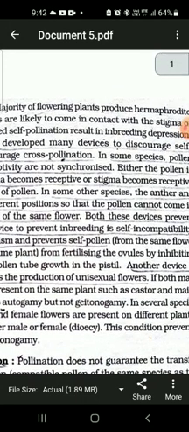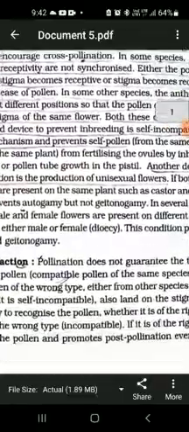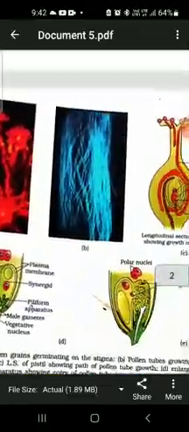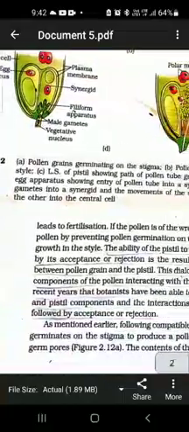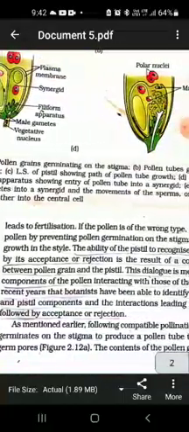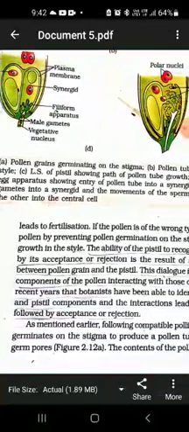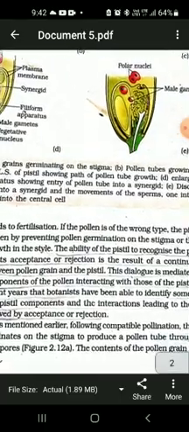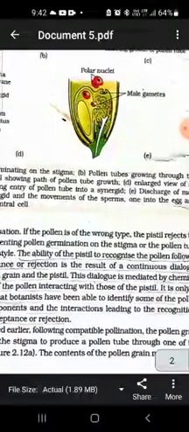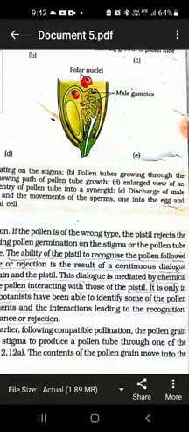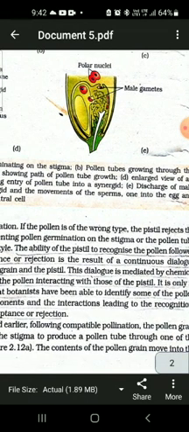This dialogue is mediated by chemical components of the pollen interacting with those of the pistil. It is only in recent years that botanists have been able to identify some of these components of the pollen and pistil.